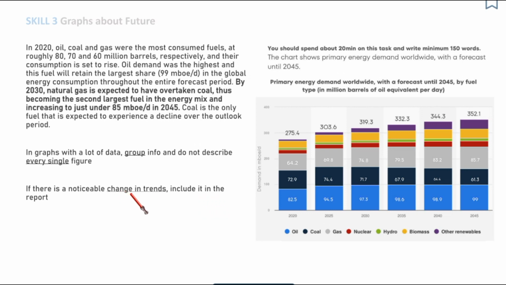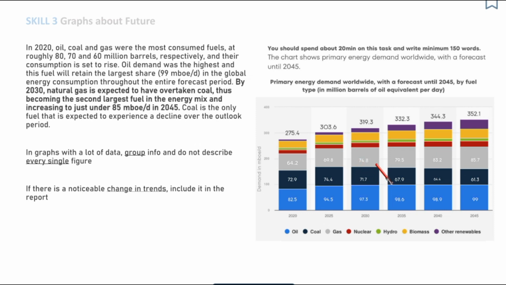So what is a noticeable change in trends? We can see that at the beginning of the period, oil was the most consumed fuel, coal was second, and gas was third. However, in 2030, the situation changed and coal became third most popular fuel, whereas gas became second most popular fuel.